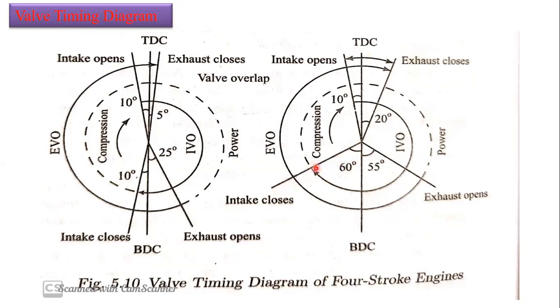So how are we going to improve the efficiency if we open it for a longer period? We can accumulate more air fuel mixture, in the case of SI engines. If the air fuel mixture is more, then we can get more power, and if we get more power, we get more efficiency. That's why the volumetric efficiency is high.